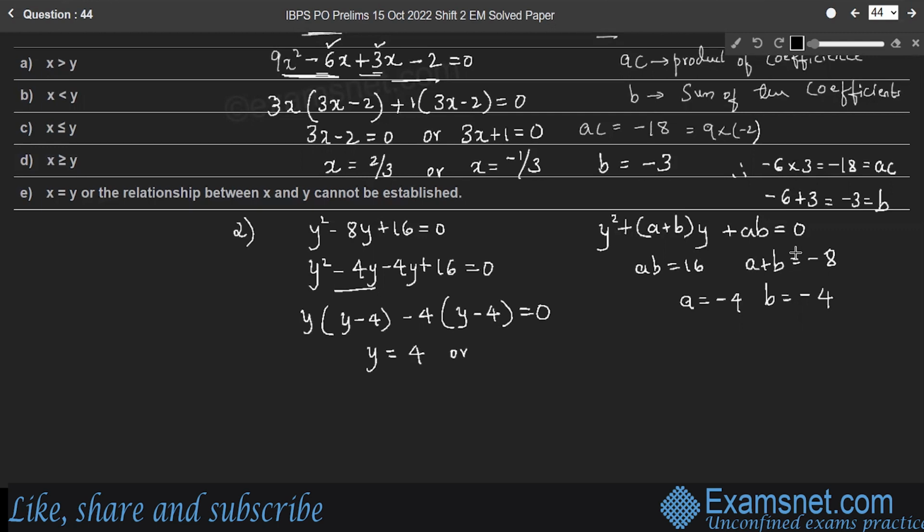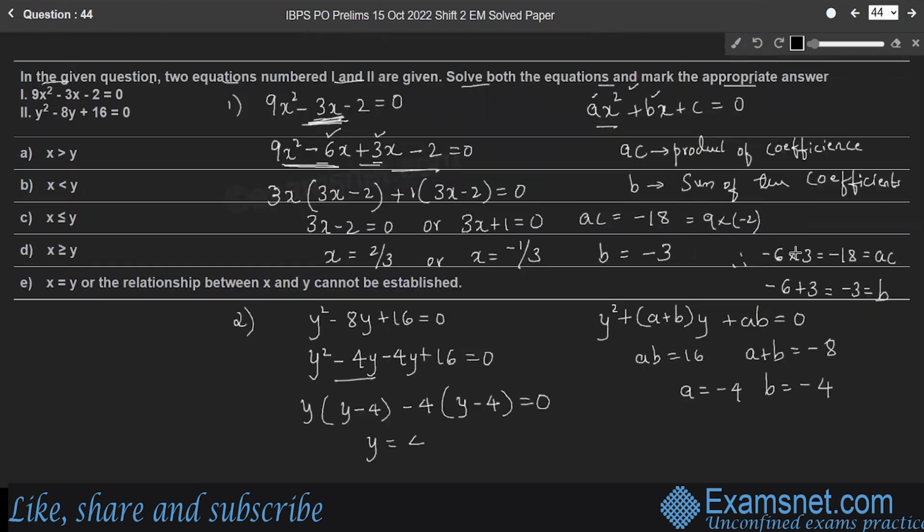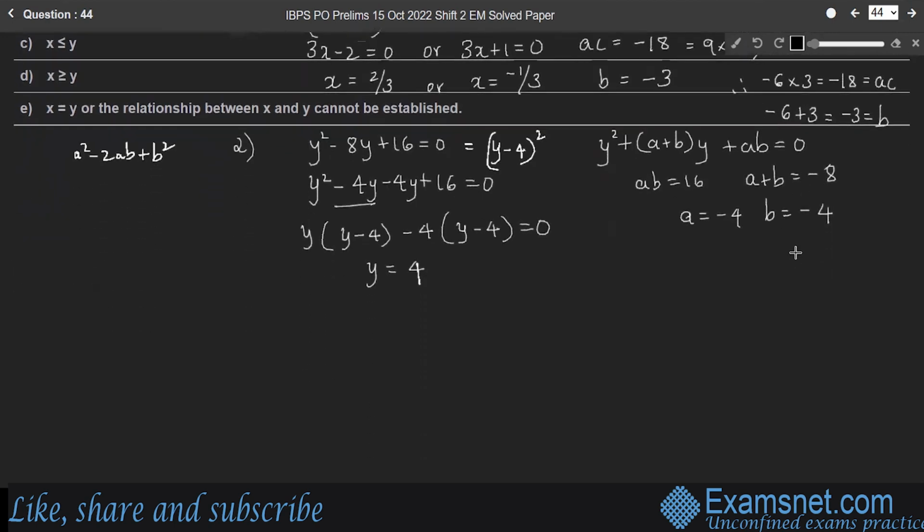Sorry, y has only one value, which is 4. Therefore, you can directly write the given equation as (y minus 4) the whole square, a minus b the whole square, which is a square minus 2ab plus b square. Therefore, y has only one value, which is 4. Now compare the values of x and y.